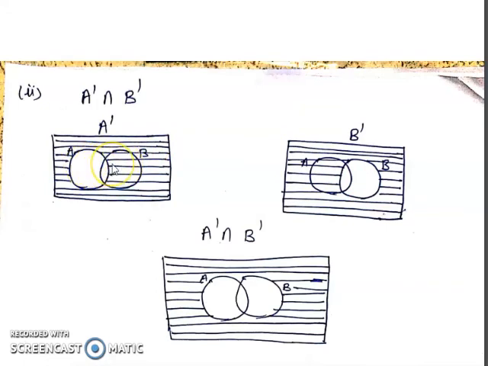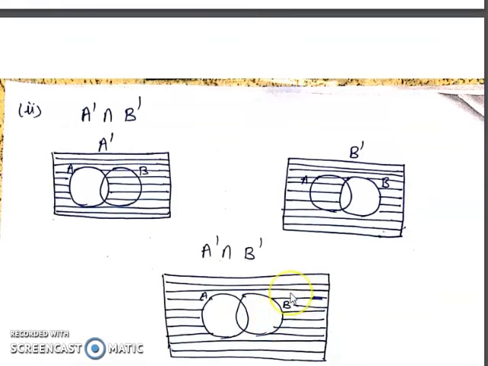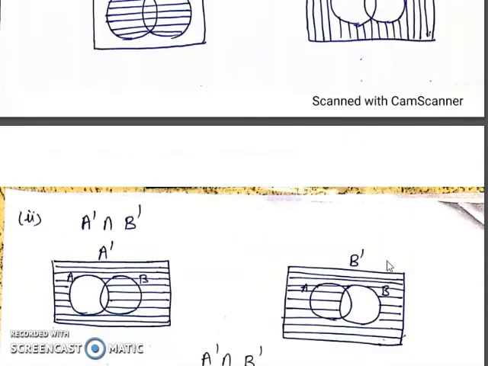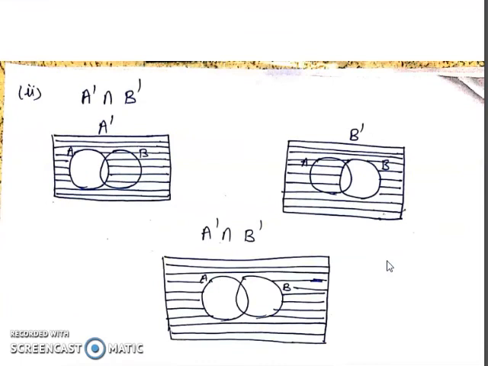So circle portion is not common to them. Common to them is outside the circle. Same, this is the A union B complement. A union B complement was also this. So with the help of Venn diagram also we verify the De Morgan's law.